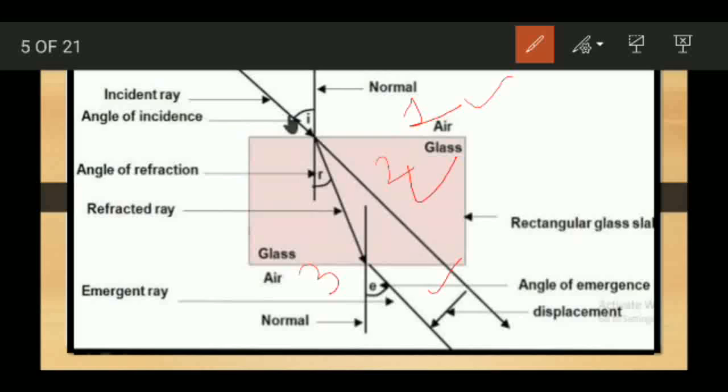So whenever a ray of light strikes the glass slab, here you can see a ray of light striking the glass slab, and this very ray is known as the incident ray of light. And you can see a line perpendicular to the glass slab here also and here also. This is the normal to the glass slab because it is perpendicular to the glass slab.